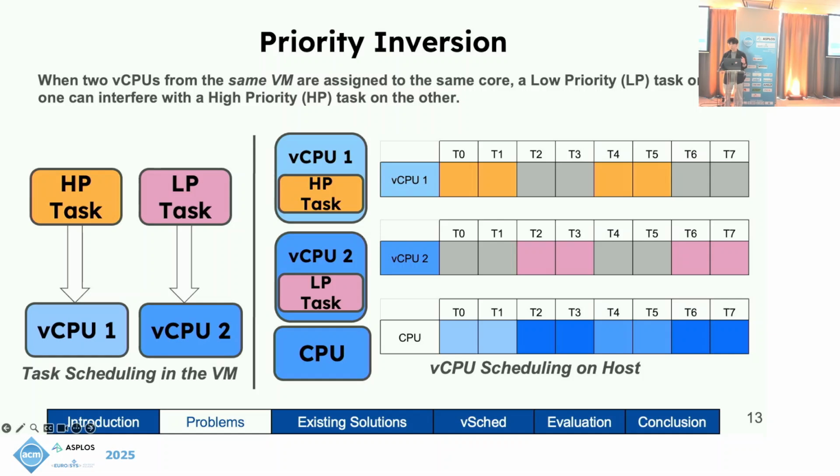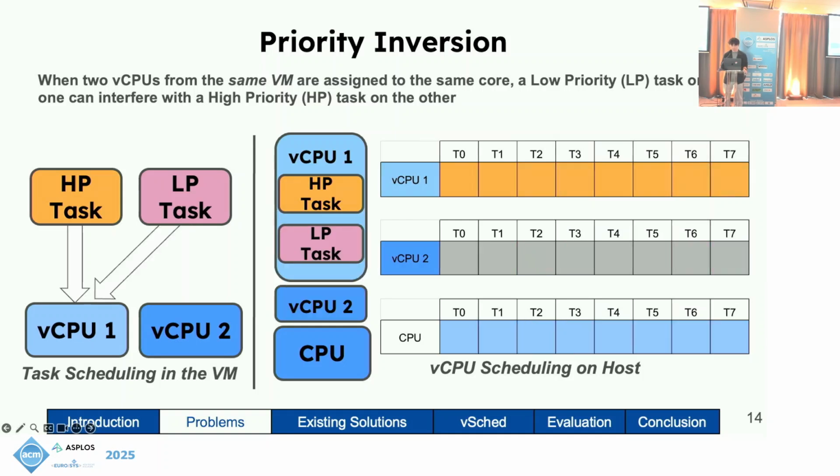vCPUs, so the host controls how these 2 tasks are scheduled on the CPU. Yet the host lacks the knowledge that one vCPU contains a high priority task and one vCPU contains a low priority task. To the host, there are just 2 vCPUs and are treated equally. This leads to priority inversion, where a low priority task interferes with a high priority task. If you were to schedule both tasks onto the same vCPU, vCPU 1 in this case, the guests would take control of the scheduling and be able to run the high priority task over the low priority task consistently, removing the priority inversion problem.